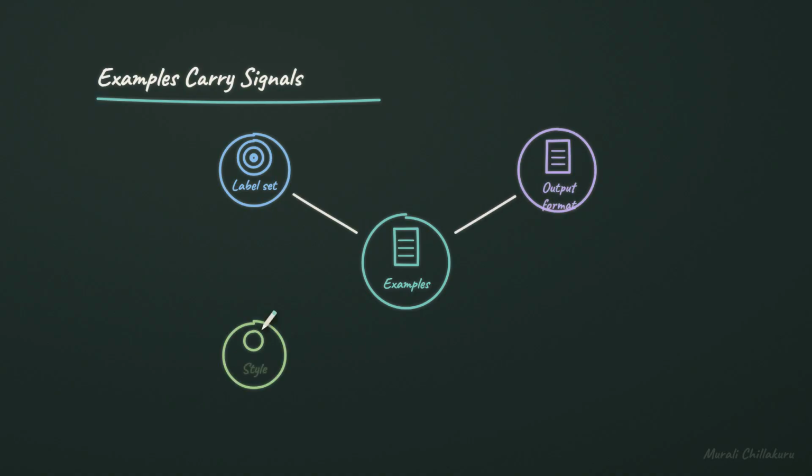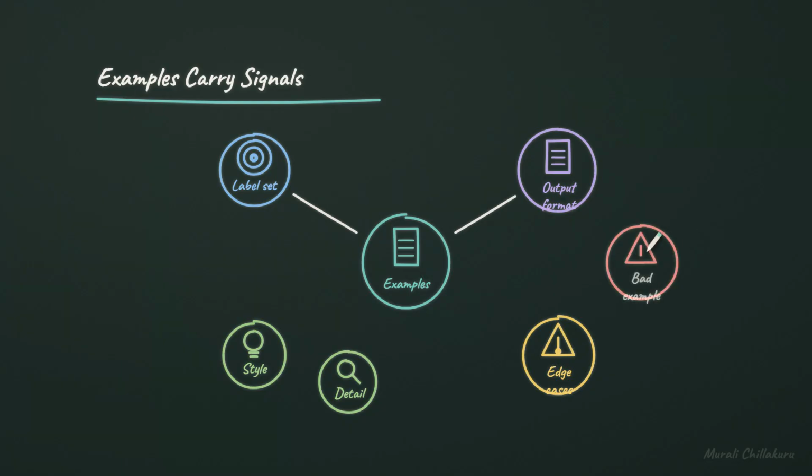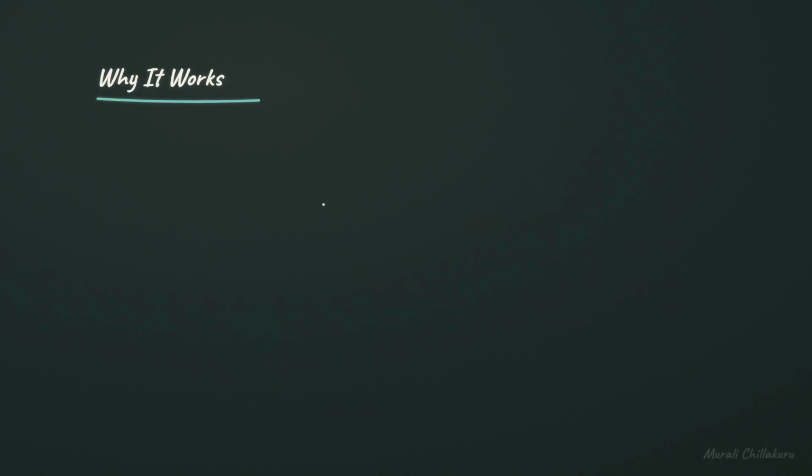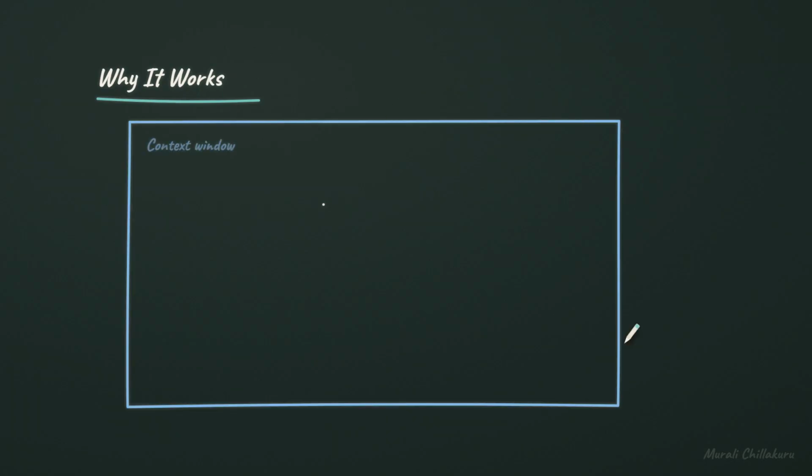They set style and level of detail. They can include edge cases, showing how to handle borderline inputs. But a bad example can steer the model in the wrong direction. If the weights are not changing, why do examples help at all? No weight update happens during the prompt.